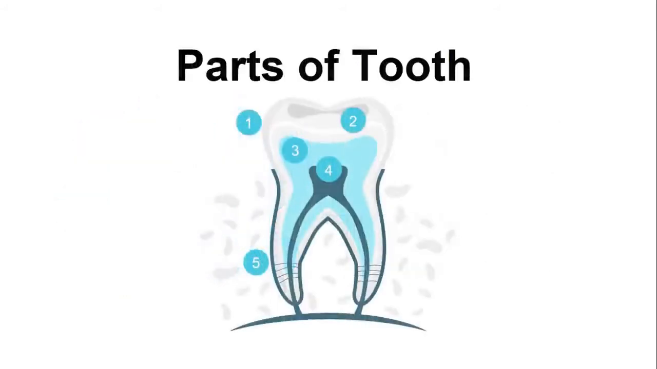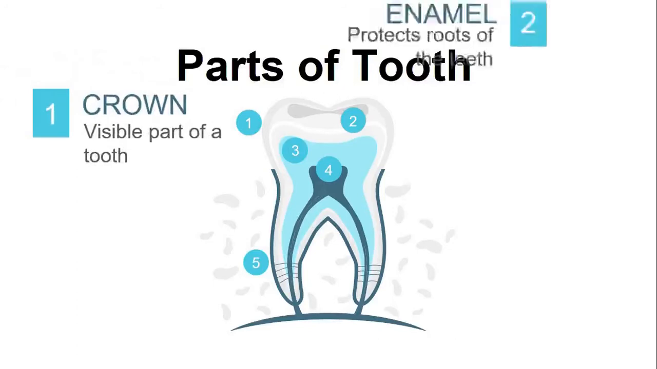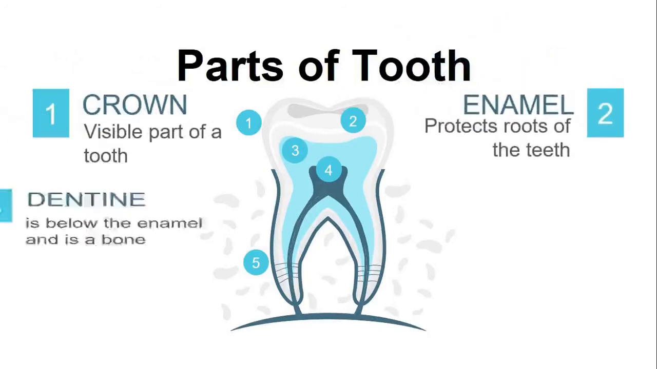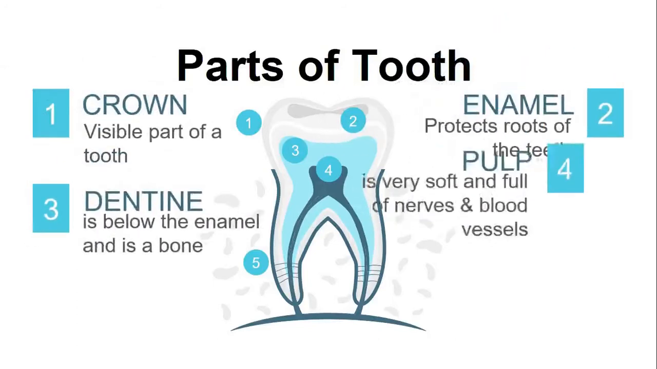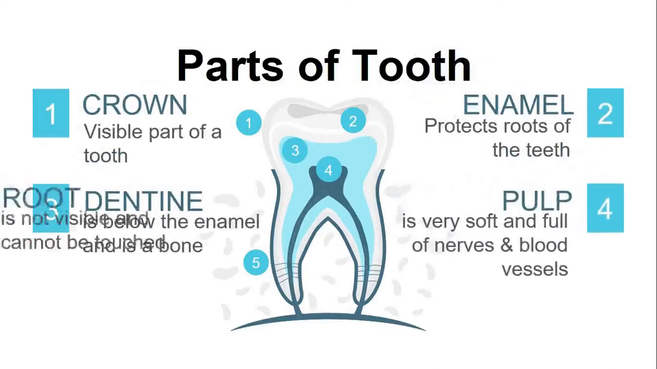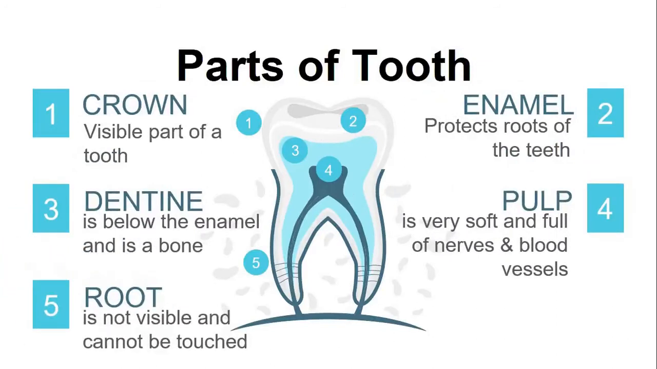First, parts of tooth. What are the parts? Crown, enamel, dentine, pulp and root. Crown is a visible part of tooth and root is not visible. Crown has three parts: enamel, dentine and pulp.